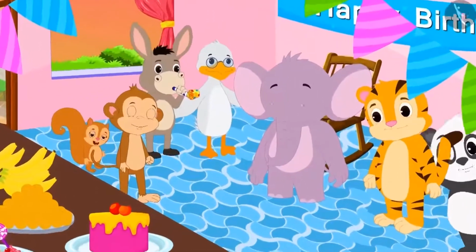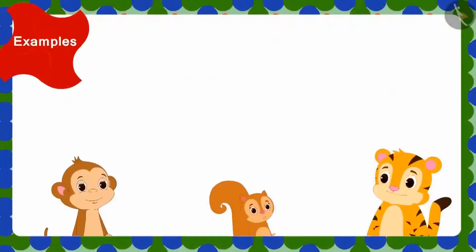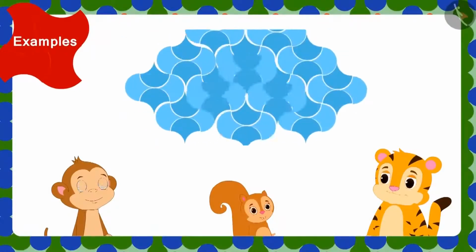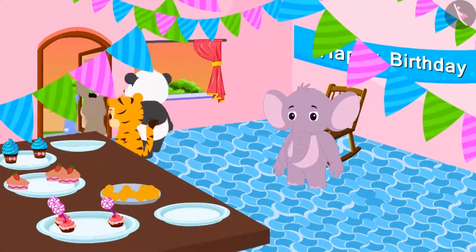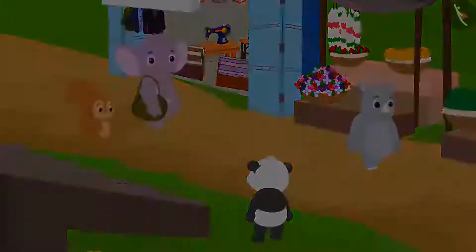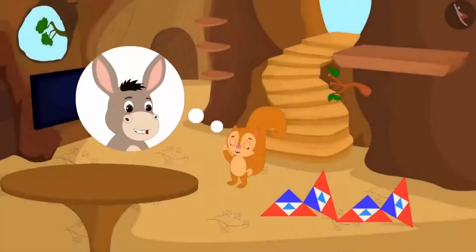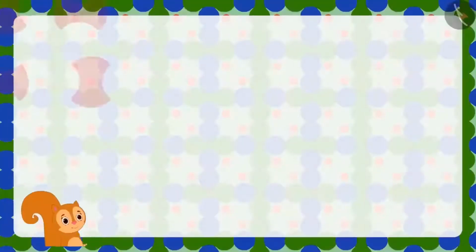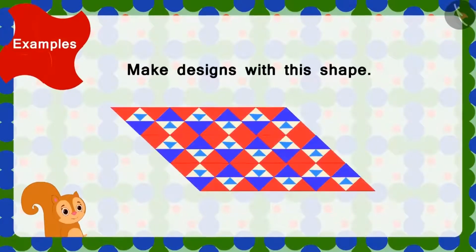On seeing the design made with tiles on Appu's floor, they also thought of using such tiles to make beautiful designs in their house. The party got over and everyone went back home. Next day, Chanda bought these types of tiles from the market. The shopkeeper had told Chanda that she could use tiles with such shape and make this type of design.